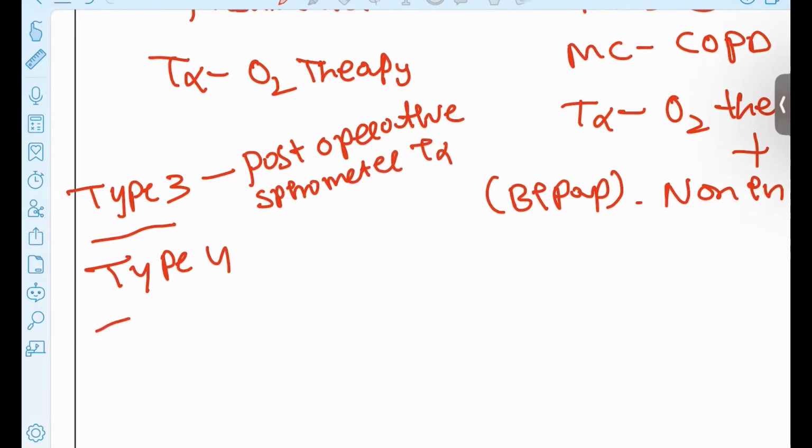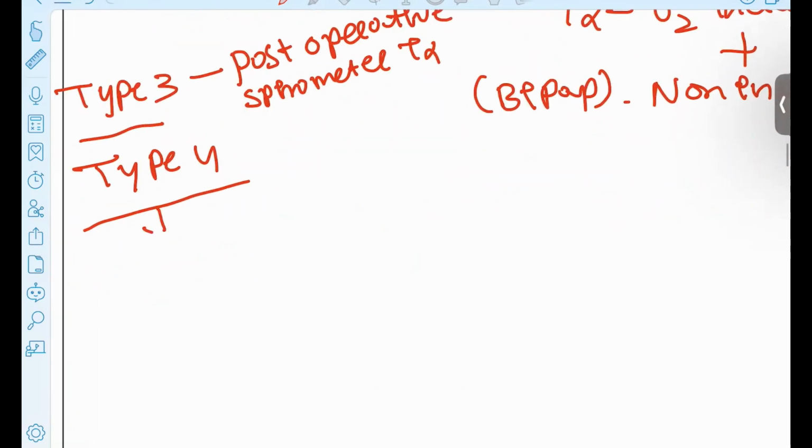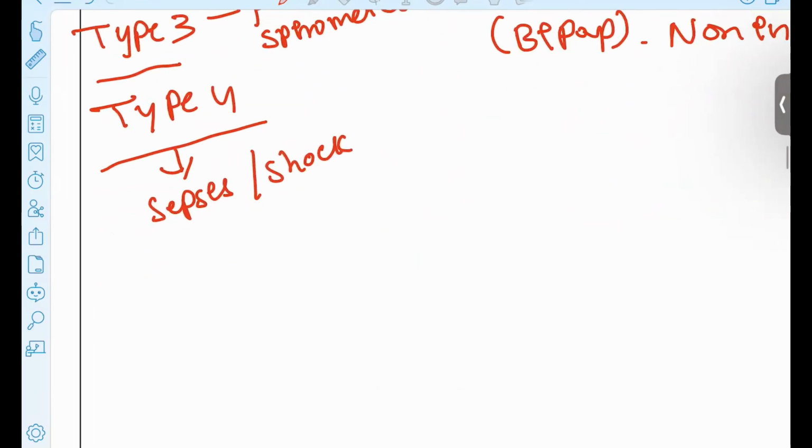Spirometer is the treatment. Type 4 is seen in the patients who are suffering from the sepsis. Sepsis patients or the shock, any kind of the neurogenic, cardiogenic patients, this patient will be having the shock symptoms due to hypoperfusion to the organs. For this patient, you have to treat with the non-invasive ventilation only. CPAP, BiPAP can be given for this patient.